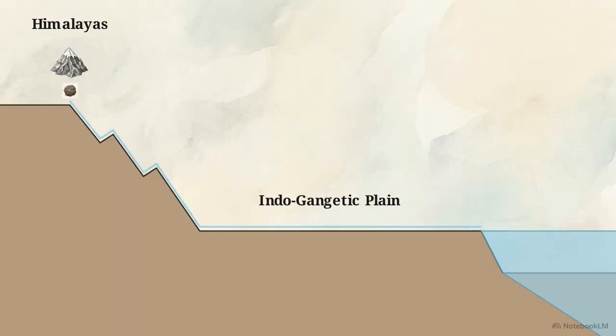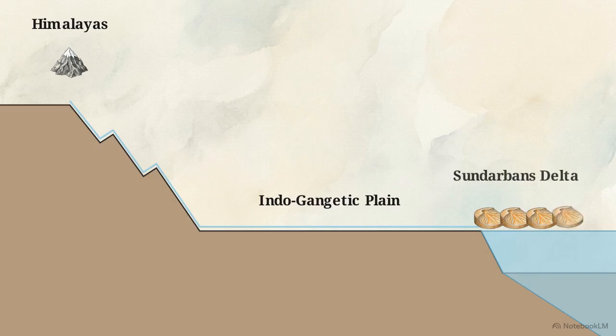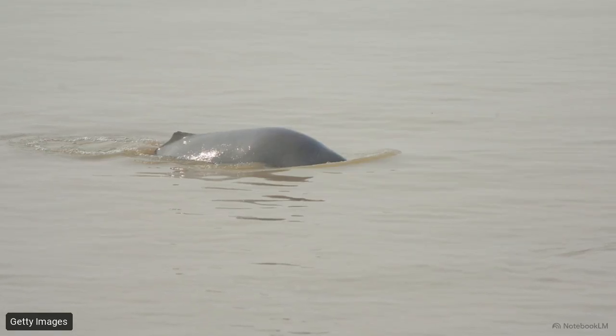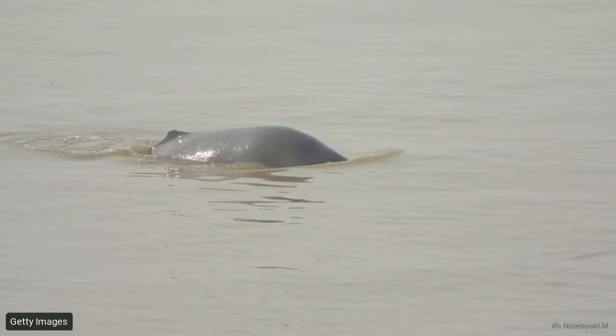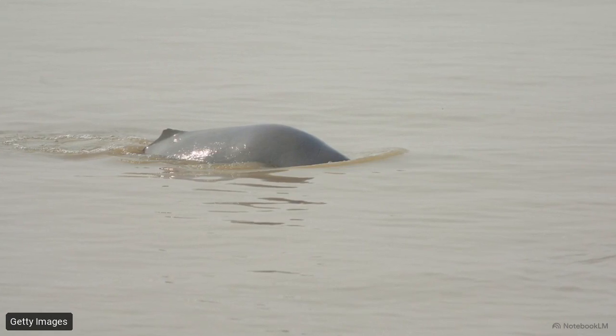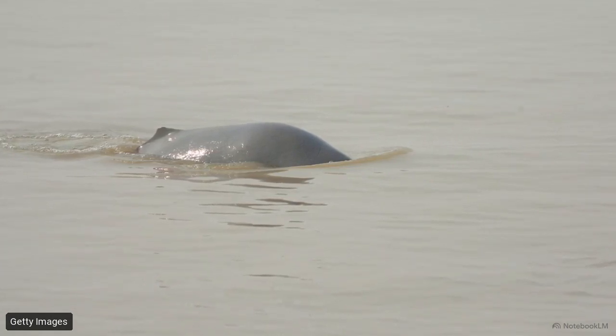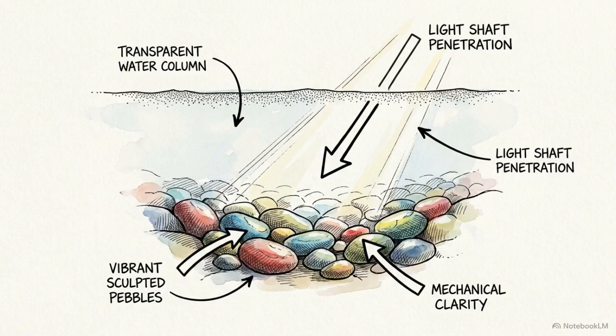Millions of tons of pulverized mountain rock were transported thousands of kilometers purely by gravity to construct this massive biological engine. Navigating this muddy system is its most sensitive component, the Ganges River dolphin. It is blind, using echolocation to move through the thick, opaque water. This mammal can only survive in absolutely pure, unpolluted freshwater, making its biology highly vulnerable to changes in the system.